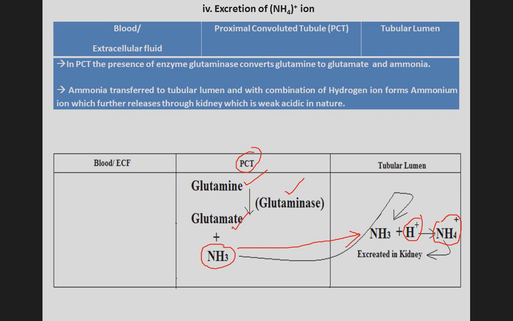So you know ammonia is a basic agent, a Lewis base. What happens when hydrogen ion combines with ammonia is that it forms ammonium ion, which is weakly acidic in nature and is released through the kidney in urine.